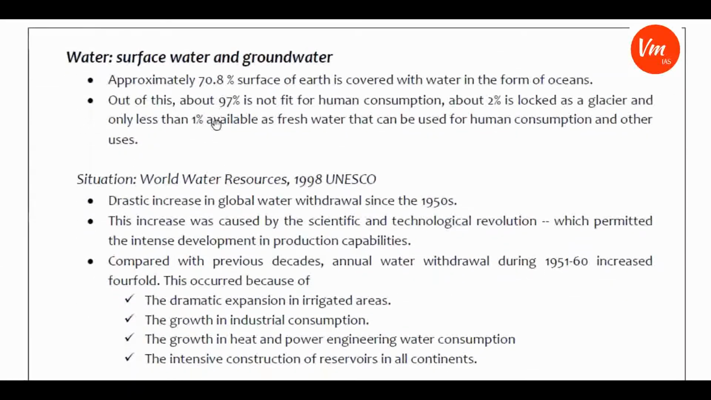Now we will move to water resources. In the syllabus they have provided surface water and groundwater. These are the basic details that I'm providing, and I'm not going to read each and every fact. If you observe, approximately 70.8% of the Earth's surface is covered with water in the form of oceans, and out of this, 97% is not fit for human consumption and about 2% is locked as glaciers, etc. These are the basic facts that it is better if you write down somewhere.